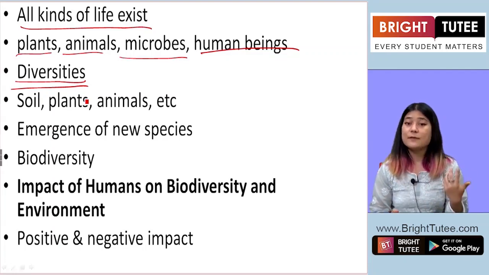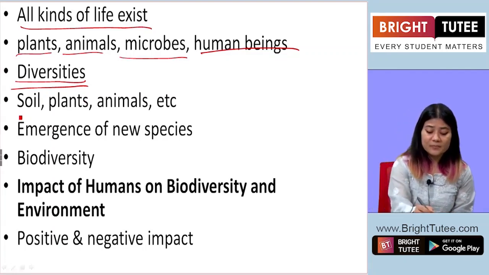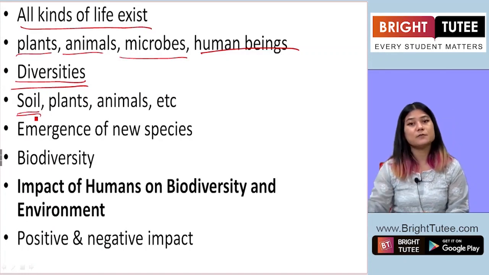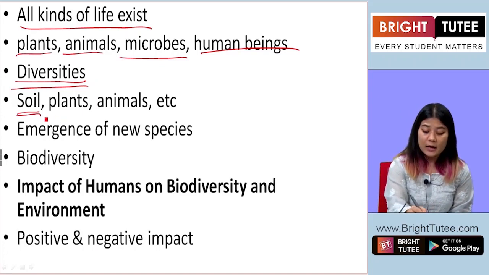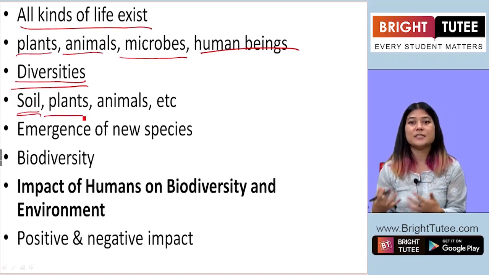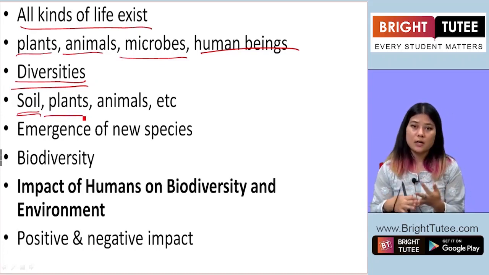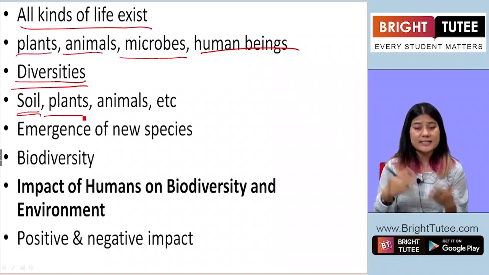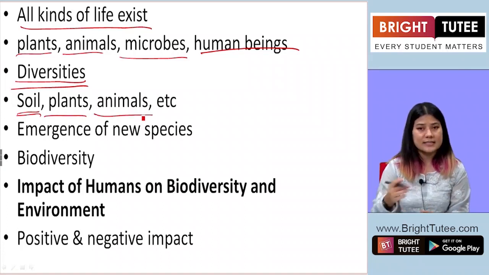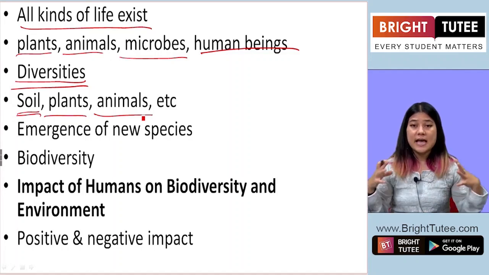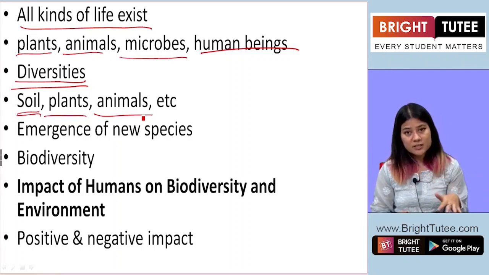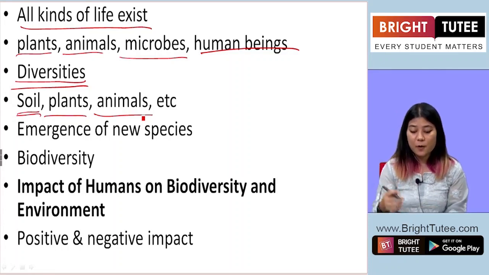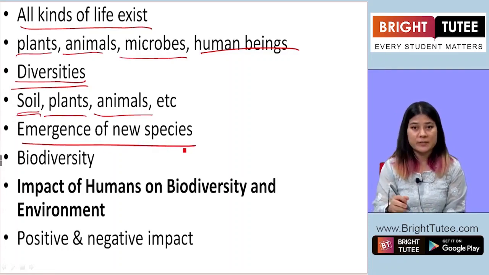That diversity can be seen in soil. There are different kinds of soil, alluvial soil, dry soil, etc. Even plants, there are different kinds of plants, bushes, herbs, thorny trees, etc. Even animals. So such diversity exists in the biosphere. Okay, now the diversity results from the emergence of new species.